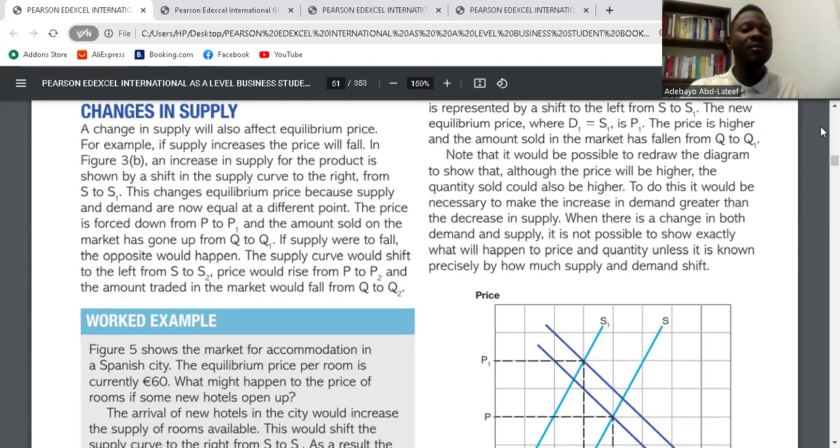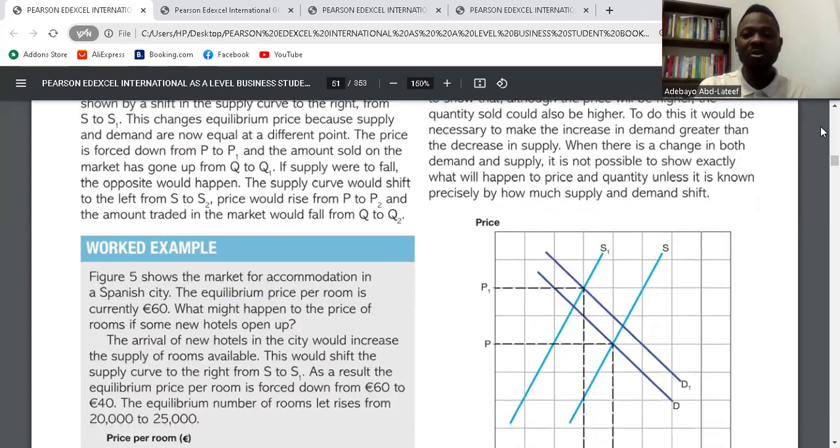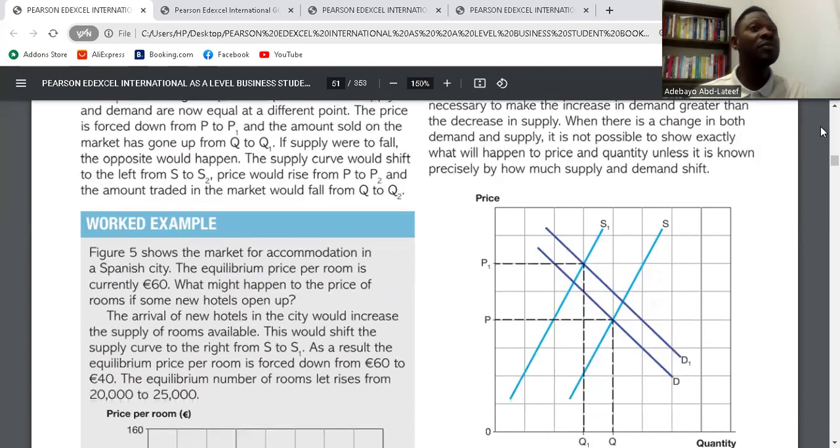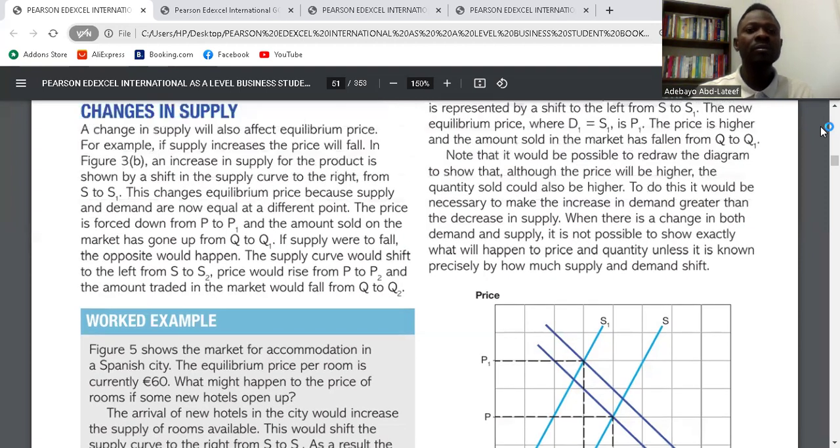So they said if supply increases, the price will fall. If there's an increase in the quantity supplied in the market, this will bring down the price of the product because it represents a surplus in the market. And surplus, what does surplus mean? Surplus means the supply curve will shift from S to S1. As the supply curve shifts, the price will fall from P to P1, sorry. Do you get the point we're making here? Yes. So if this happens, the quantity sold on the market will also go up from Q to Q1.